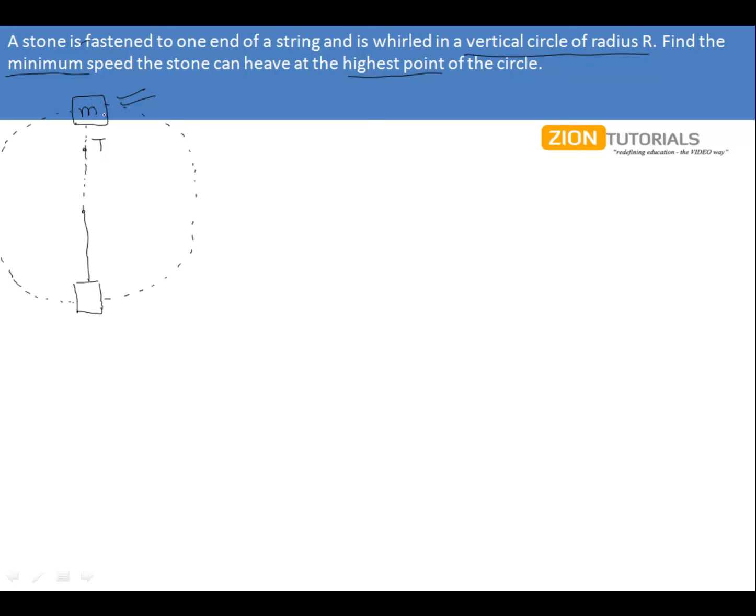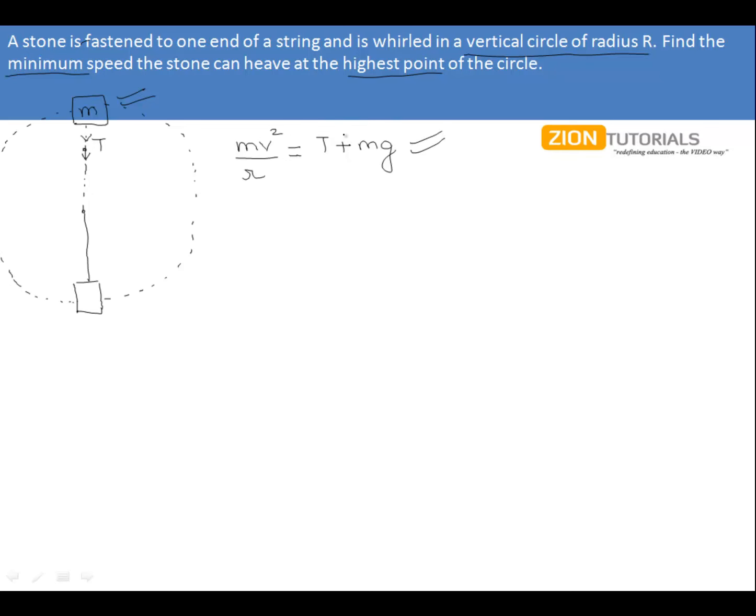These are the forces that are acting on this block, and that can be the total centripetal force, because obviously if it is moving in a circle it must have a centripetal force, and that will be equal to mv square by r. That will be provided by the net forces on this stone, which are the tension, because tension is acting in the downward direction, that is towards the center, plus mg. We have added mg because mg is also acting in the downward direction, that is towards the center, and all the forces towards the center must be added.